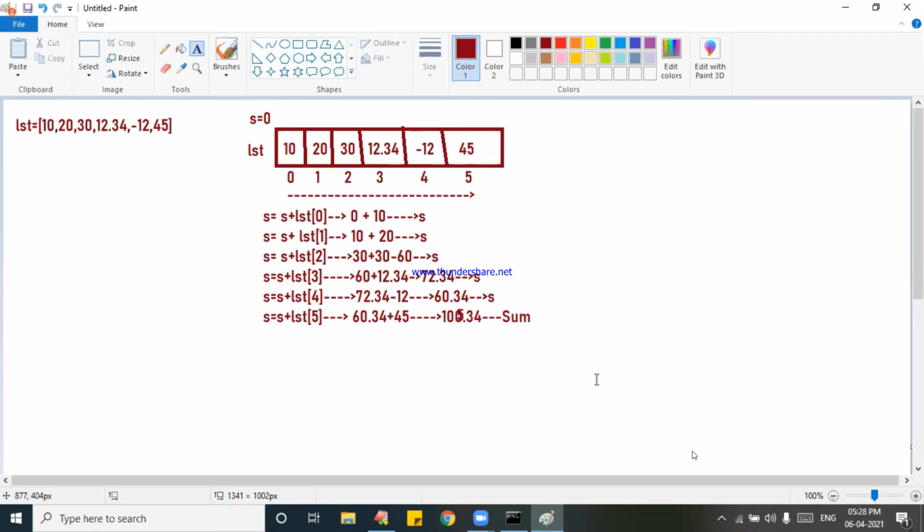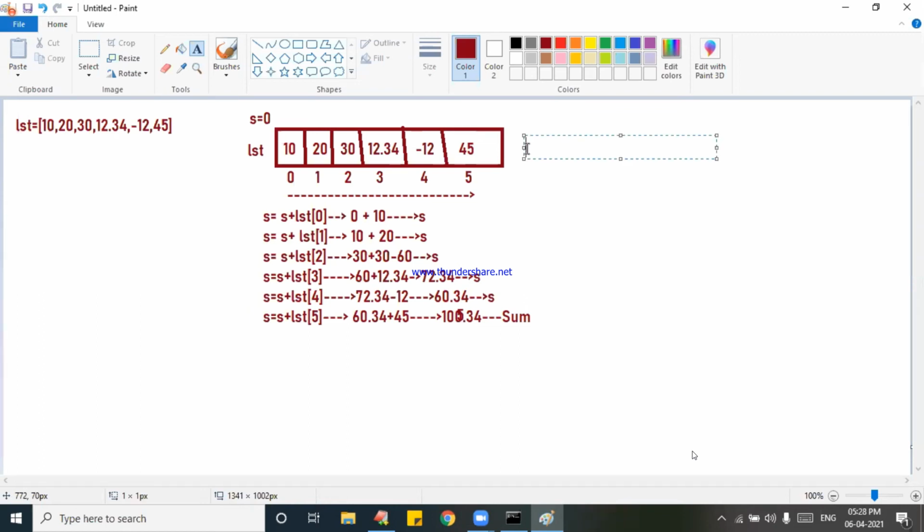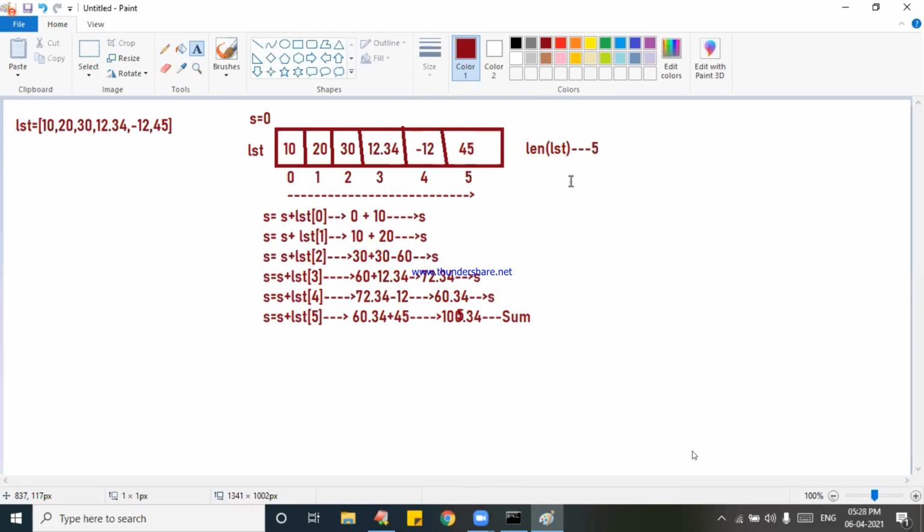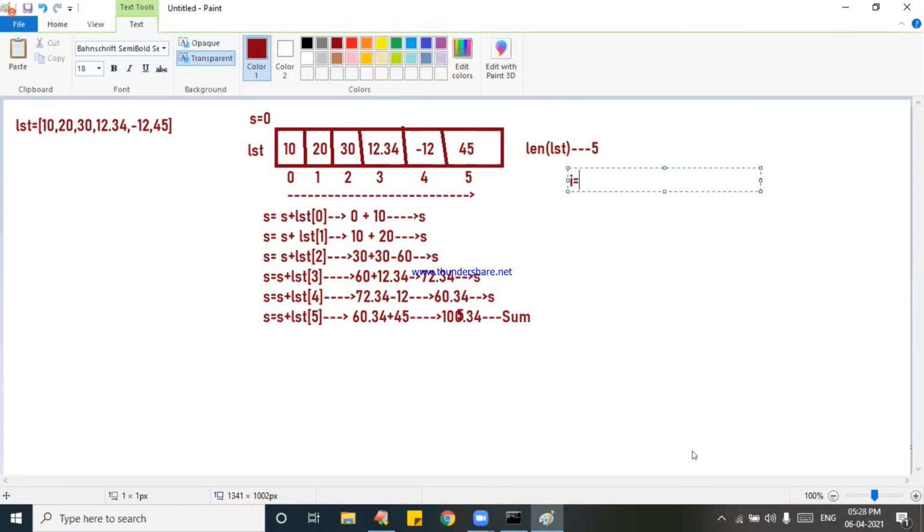Sir, how do you write the logic? How many times am I repeating? LEN of LST is 5, the number of elements in LST. Starting from where? I is equal to 0, because we know that indexing starts from 0. How do you write the condition?